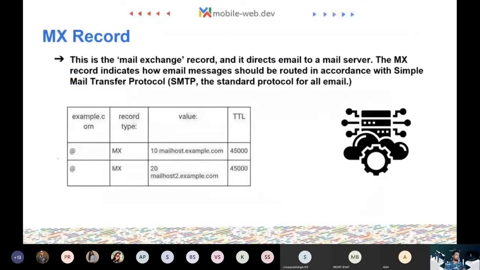Next is MX record. MX stands for mail exchange, and these records are used if you are using a third-party mail agent. For example, if you want to use G Suite or Outlook or Zoho Mail with your domain name, like if you have a website like amansharma.dev and I want to use hello@amansharma.dev, I have to use a mail client, a mail server, and this mail server will need an MX record in my DNS to point all these emails to this service.